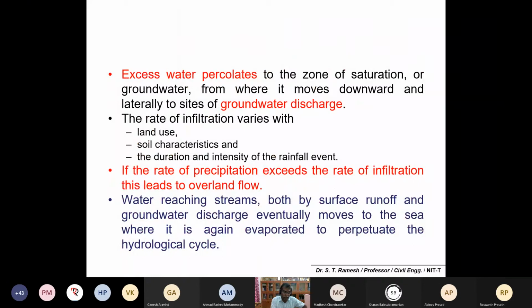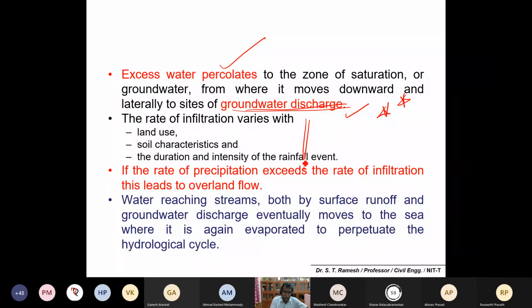The second concept is excess water percolates to the zone of saturation, or groundwater, from where it moves downward and laterally to sites of groundwater discharge. Please make a note. So it will move further, and it will also move to the zone of saturation, or the groundwater, and you can call it groundwater discharge.